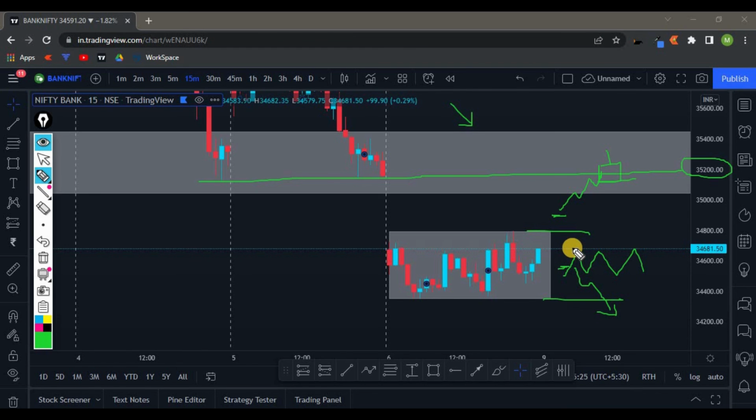So very similarly, does that mean if the market gives a breakout to the upside, we are going to look for buying opportunities? No. Even though the market gives a breakout to the upside from these levels, we are not going to look for buying opportunities because the overall market is in a downtrend. So what are we going to do? Very similar to how it is with a gap up, we are going to wait for the price to come until these levels, and once the price comes until these levels, look for a negative candle and look for shorting opportunities. Okay, so yeah guys, this is the analysis for Nifty and Bank Nifty.